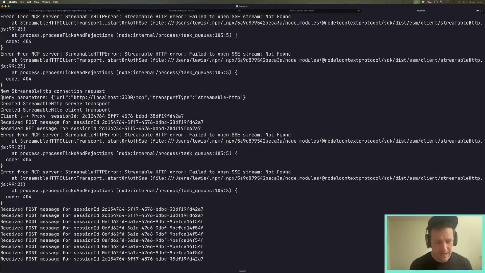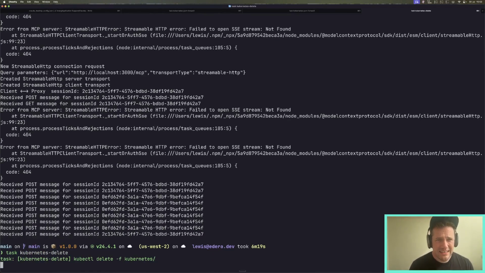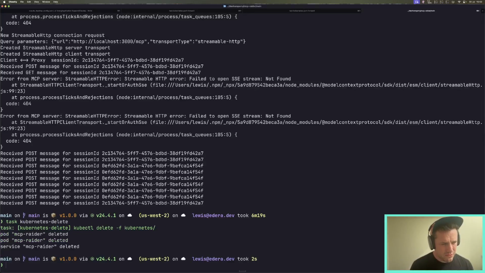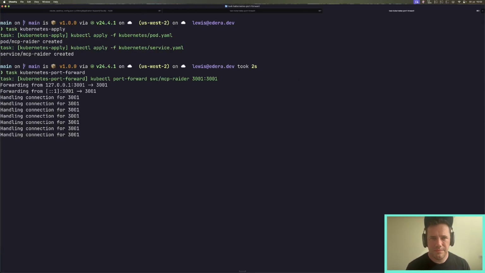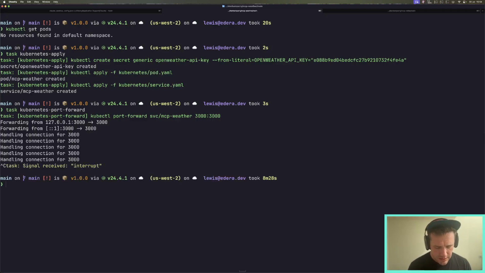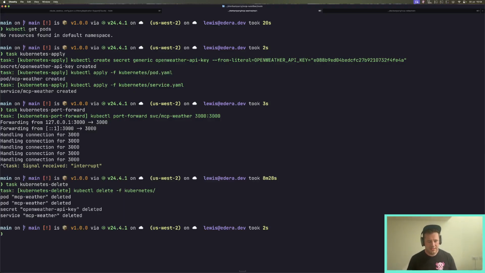So if we go back to our demo, we're just going to clean this up. Task Kubernetes delete. That one is for Radar. Okay, and then we're going to task Kubernetes delete. So first of all, we're going to defend our MCP Weather by using Edera Protect. So Kubernetes apply Edera.